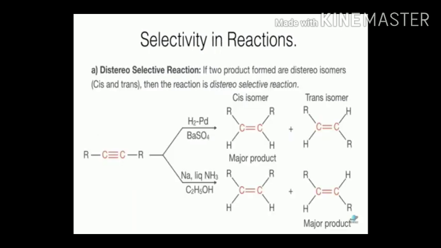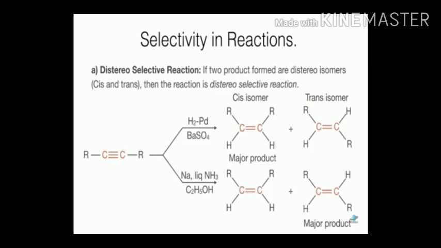What are diastereoselective reactions? Here is an example of an alkyne reacting with hydrogen and palladium on barium sulfate, and second, with the reducing agent sodium in liquid ammonia with ethanol. In the first case, when this alkyne is treated with hydrogen and palladium, the major product is the cis isomer. In the second case, when it is reduced with sodium in liquid ammonia, the major product is trans. So these are diastereoselective reactions.